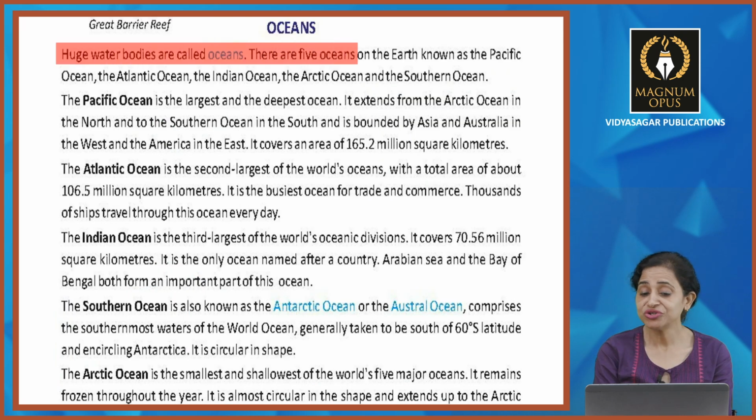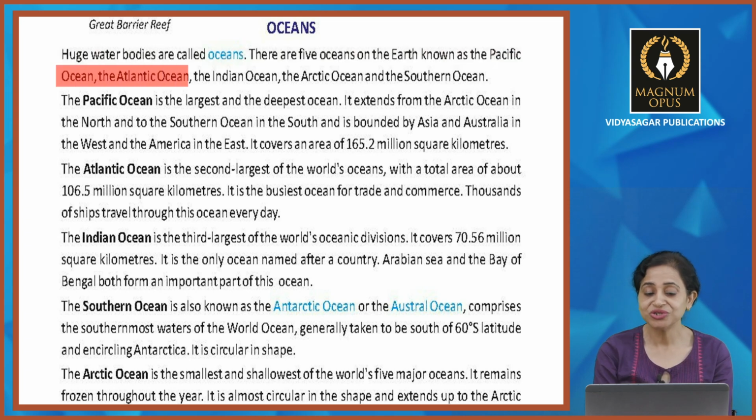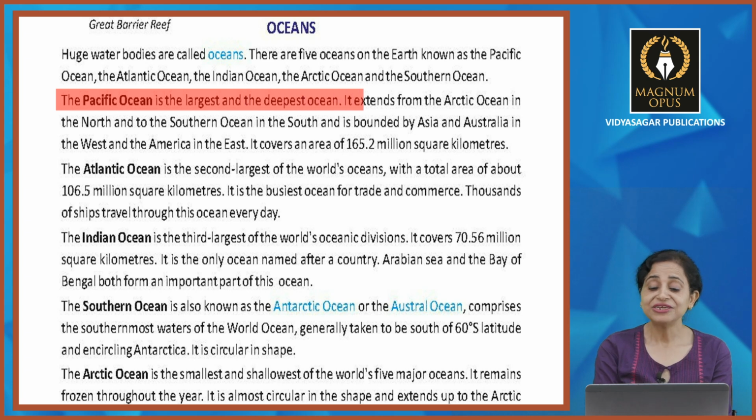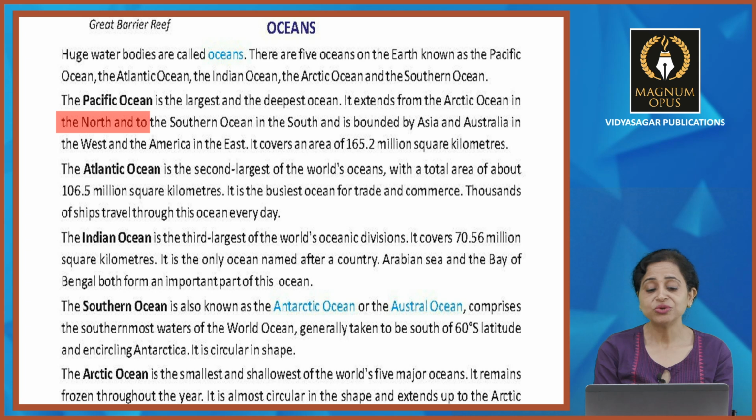There are 5 oceans on the earth known as Pacific Ocean, Atlantic Ocean, the Indian Ocean, the Arctic Ocean and the Southern Ocean. So Pacific Ocean, this is the largest and deepest one and it extends from the Arctic Ocean in the north to the Southern Ocean in the south and is bounded by Asia and Australia in the west and the America in the east.